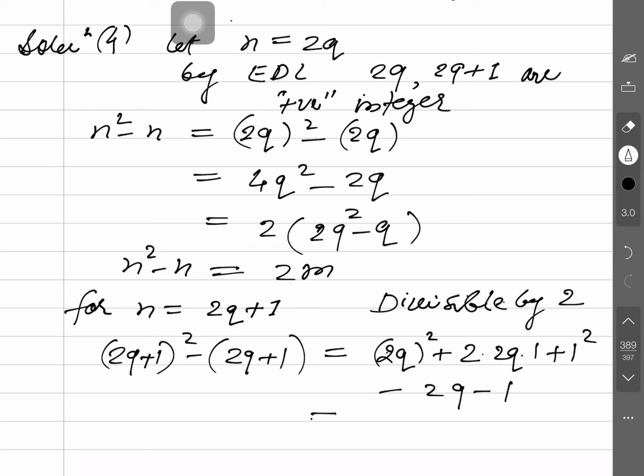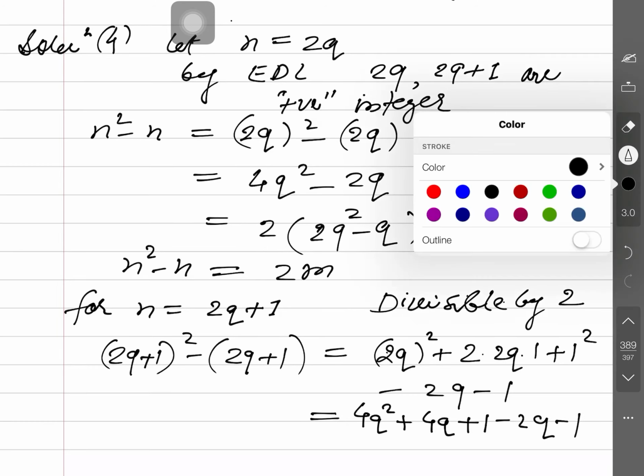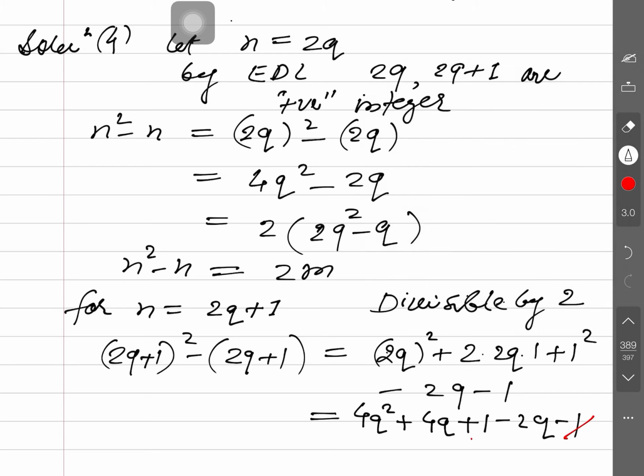Open the bracket: 4q square plus 4q plus 1 minus 2q minus 1. The plus 1 and minus 1 cancel, and 4q minus 2q is 2q.